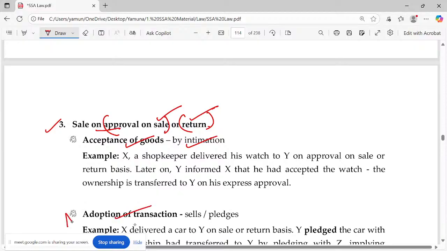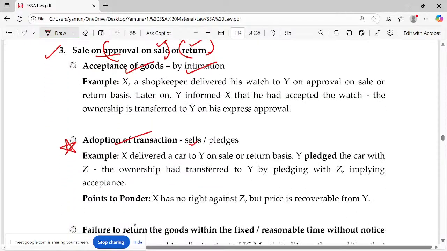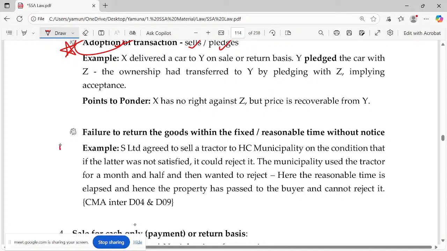Adoption of transaction, yes, please highlight. You did not accept it directly, but what happened? You sold it because you did not like it. Or you pledged it because you were in need of money. Okay, so adoption of transaction: selling, pledging, gifting. You are not using it personally, but because of such circumstances, you act as though it comes under your ownership. Third, very, very important, you forgot to return it.